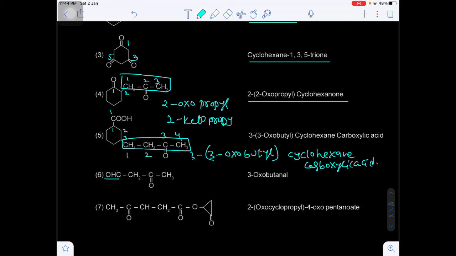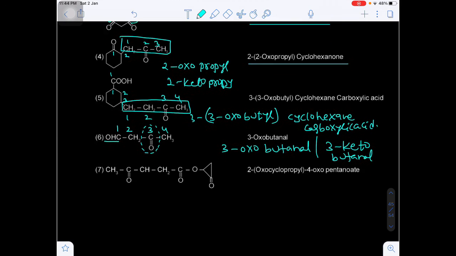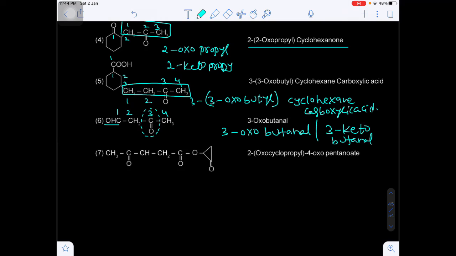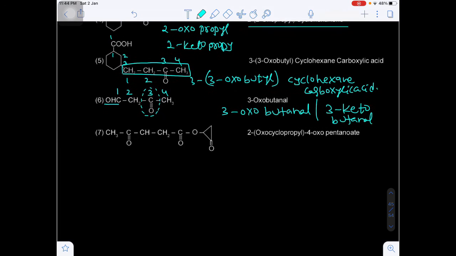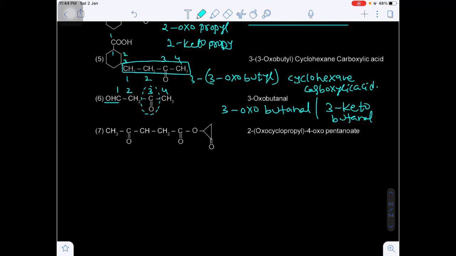Okay. Now here aldehyde is there and ketone is there. The priority will always be given to aldehyde over the ketone. First carbon, second carbon, third carbon, fourth carbon. Now how many carbons are there? 4 carbons are there, but on the third position you have the oxo or keto. We can say 3-oxo butanol, otherwise 3-keto-butanol. We should not write the position of the aldehyde, obviously it is the first carbon. If you want to write, butane 1-ol, otherwise butanol. Are you getting my point?